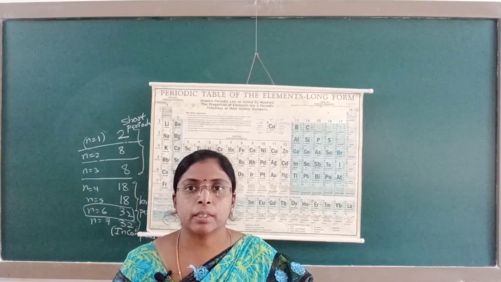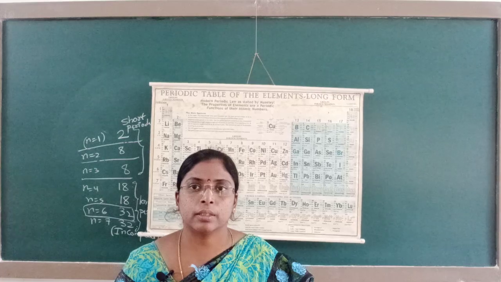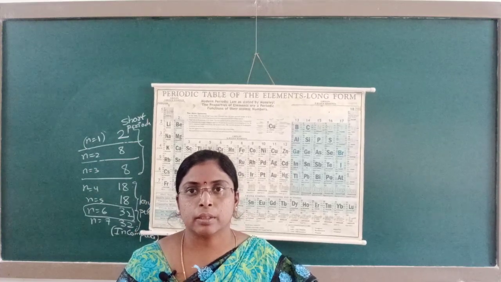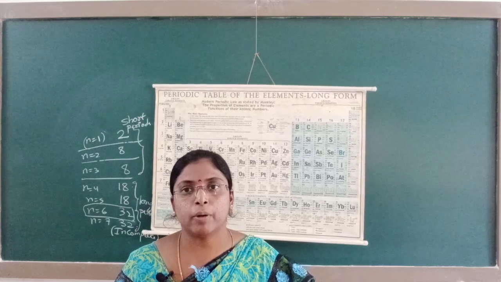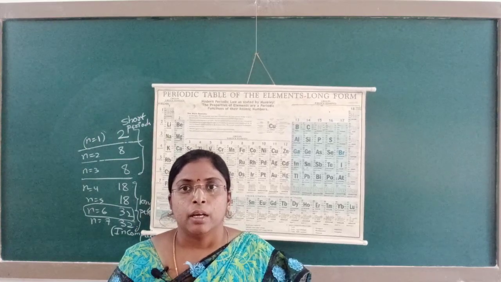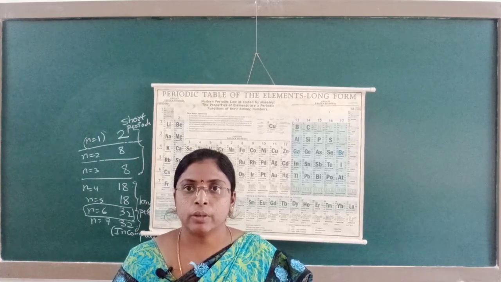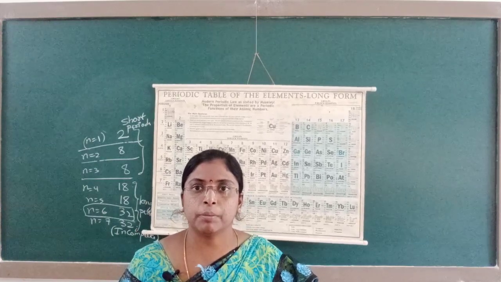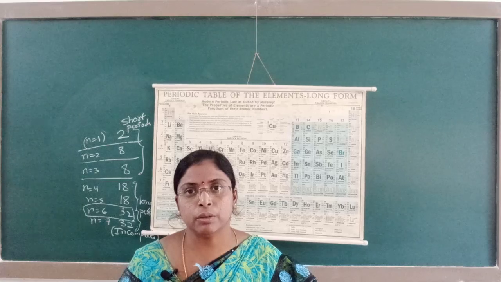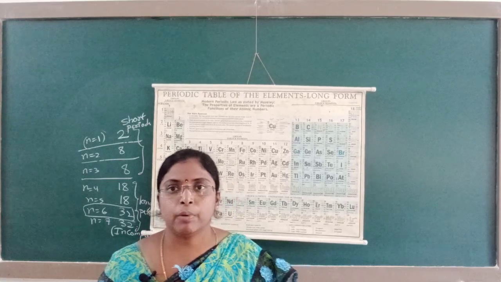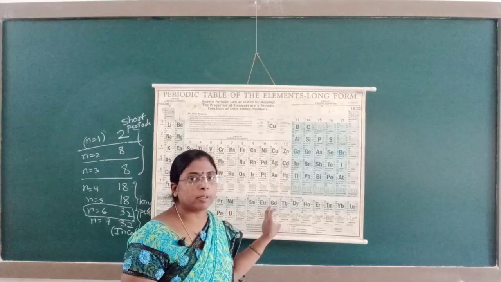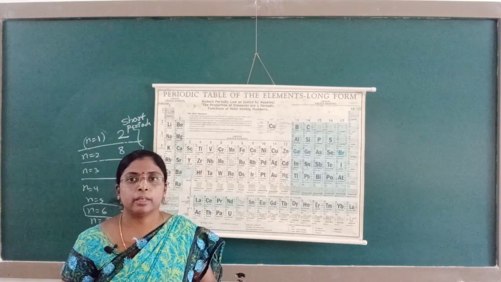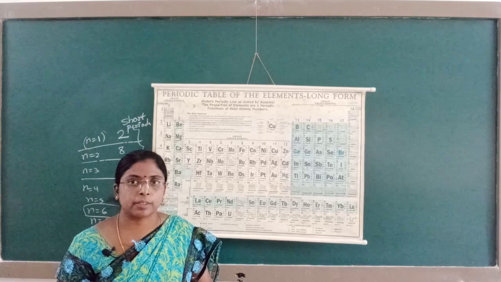If the last electron enters into the d orbital, then the element belongs to d block elements. If the last electron enters into the F orbital, then the element belongs to F block elements. F block elements are placed at the bottom of the periodic table. They are also known as inner transition elements.